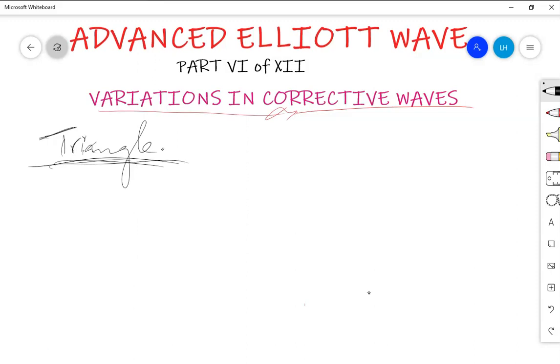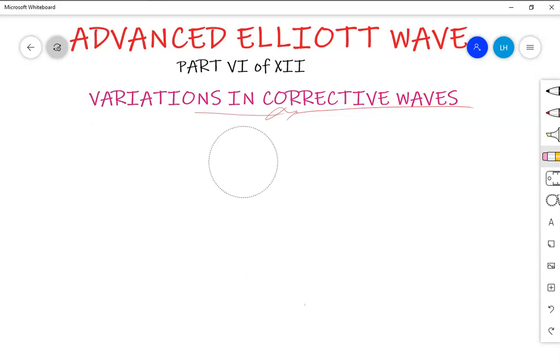But a triangle also has its possible variations. We will cover them on triangles, because triangles are corrective waves, so they have their own possible variations. So we will have a session on triangles. But today, let us take a basic form of triangle that everybody knows, a structure of a triangle that everybody may talk about.